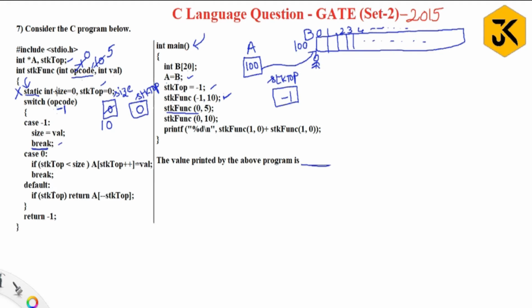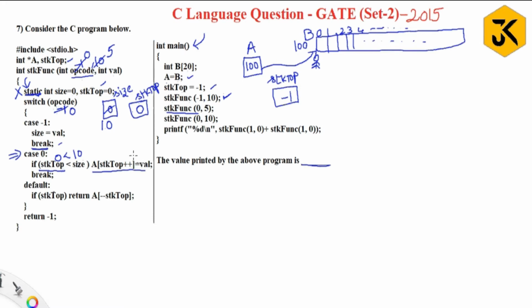This statement won't execute as it is static. Now switch of opcode. Opcode value is 0. Now it will match with case 0. Now if stk top, it will check which variable? The local stk top variable. The local stk top variable is 0, less than size, which is 10. 0 is less than 10, yes, the condition is true. Then it is going to execute this statement.